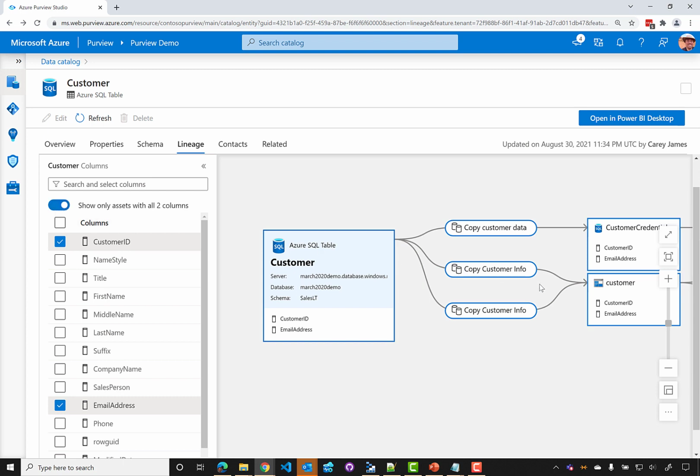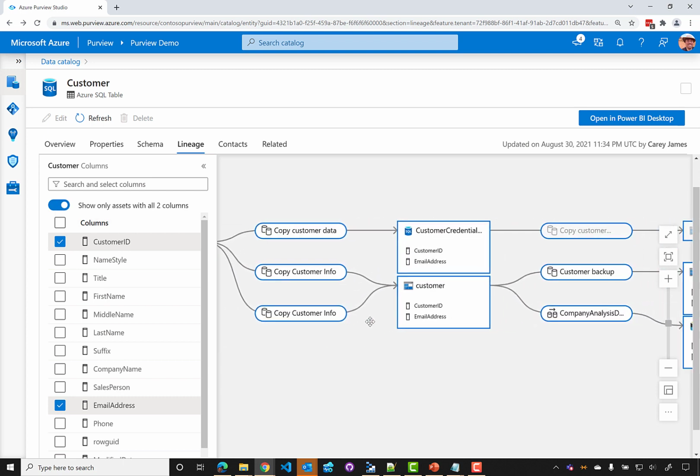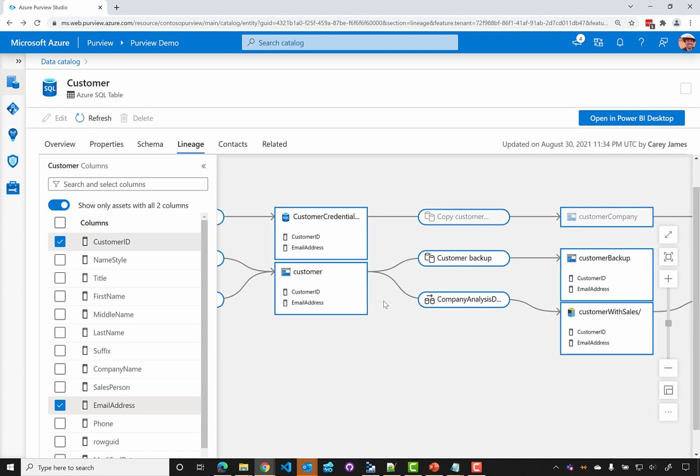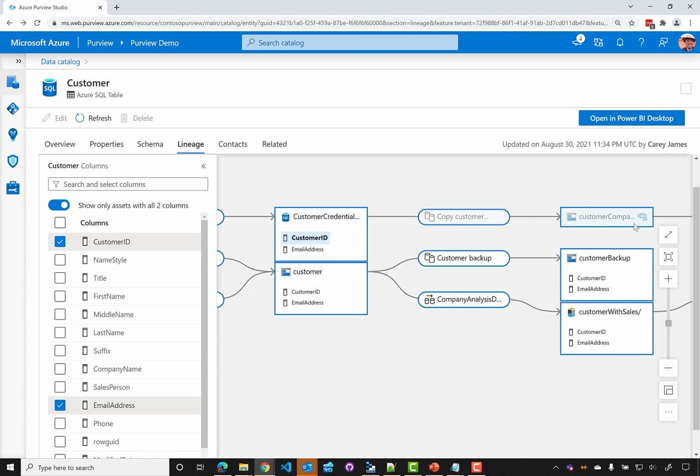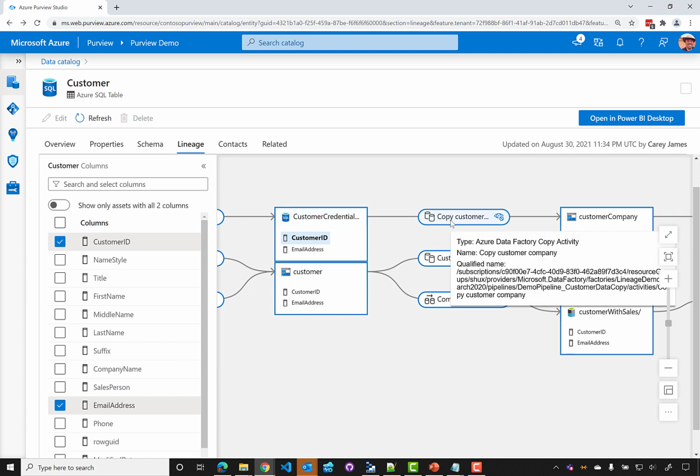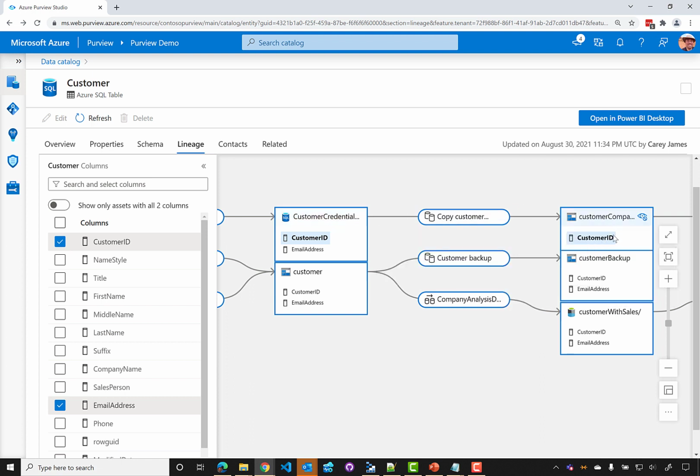So if I select that, and let's scroll over and look, we can see that this is grayed out slightly. You might not be able to make that out too well over video, but this is grayed out, so we know that in this case the customer ID and email address both are not appearing here, so I could ignore that in my search. If I unselect this, we can see that we have customer ID up here. So email address does not flow through, and this is actually a process that removes sensitive information and then copies it out to a data lake minus the email address.